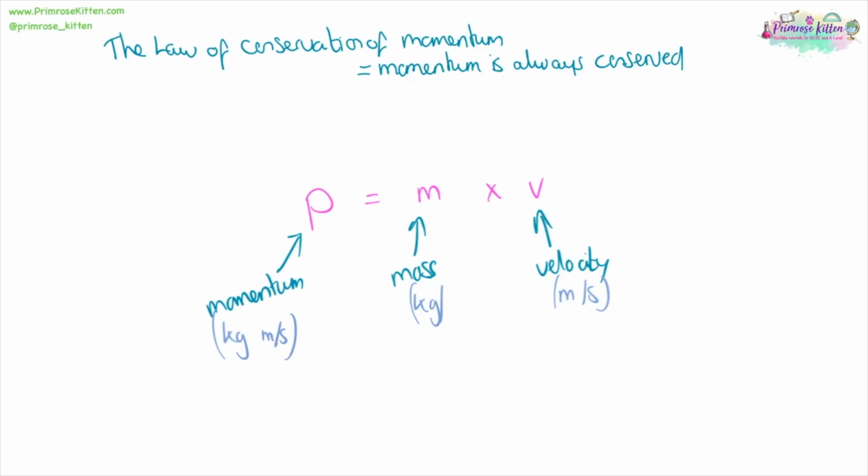The law of conservation of momentum says that momentum is always conserved, which in calculations means your momentum before is going to equal your momentum afterwards. So if you have two objects colliding, their momentum together before is equal to the colliding combined object afterwards.